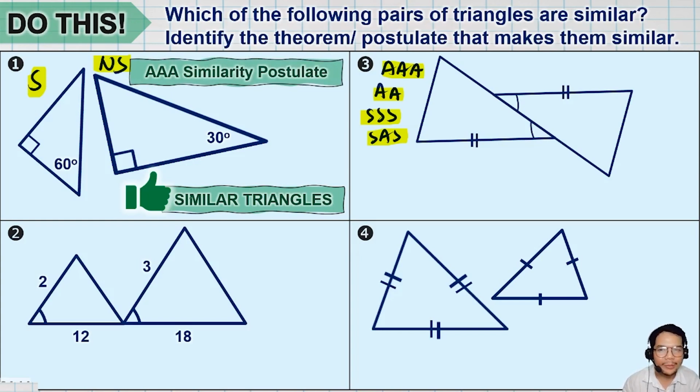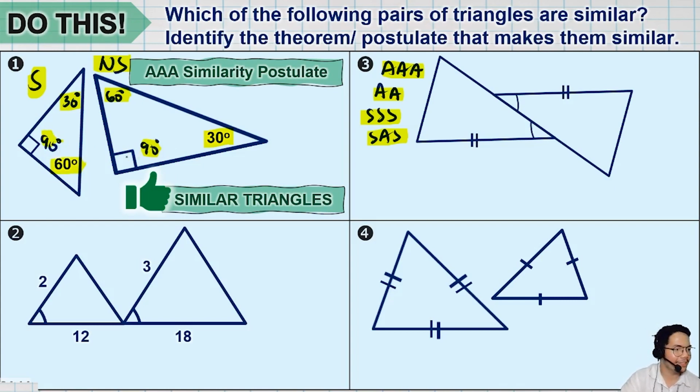Bakit? Doon sa mga nagsagot ng no, pwedeng nasabi nyo, di naman congruent, 60 to ito 30 ah. Tignan nyo, 90 degrees to. Pag in-add mo yan, magiging 150. Ano na isang angle? 30. Congruent siya dito. Ito naman 30 degrees. Pag in-add mo siya sa 90, 120. Ano na kulang? 60 para maging 180. Congruent siya dito. So yung tatlong angles congruent. So using the AAA similarity postulate, they are said to be similar.